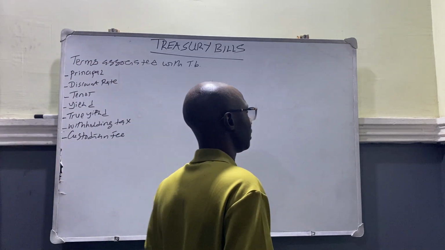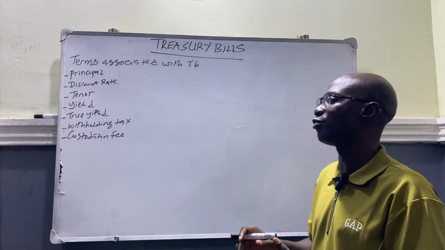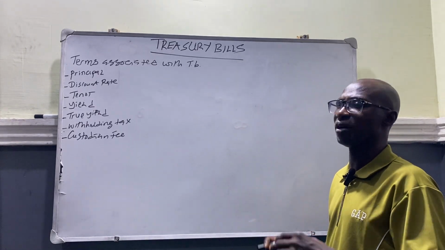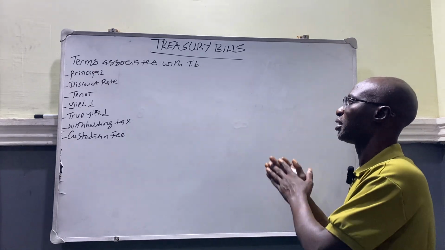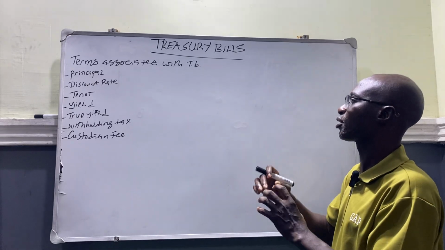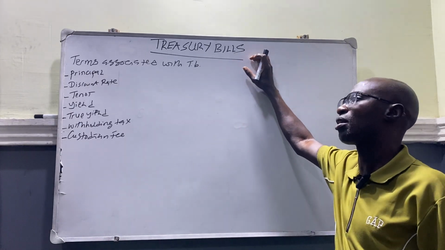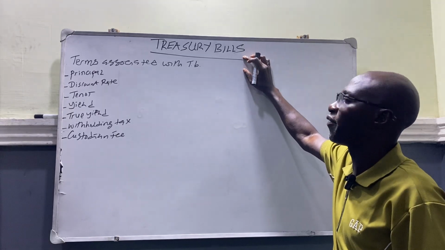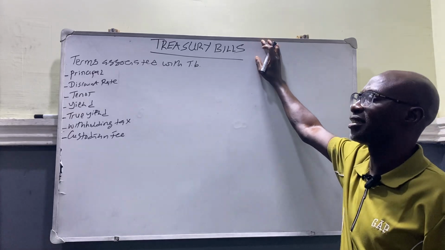Treasury bill is one of the instruments or investments available in the fixed income market. You know, the Nigeria capital market is divided into two: we have the fixed income market and the equity market. But Treasury bill belongs to the fixed income market because it has what is called a fixed return on investment. And Treasury bill is one of the safest instruments or investments available in the Nigeria capital market.